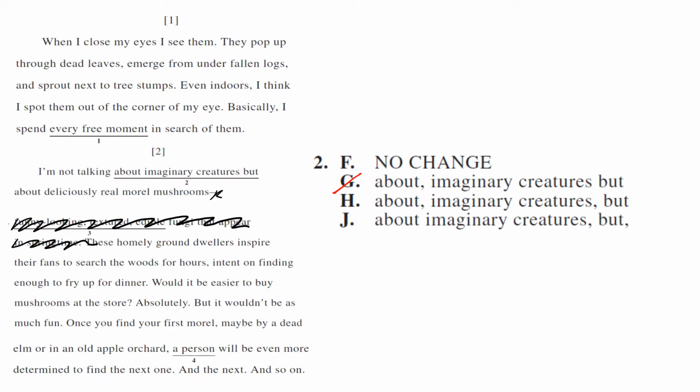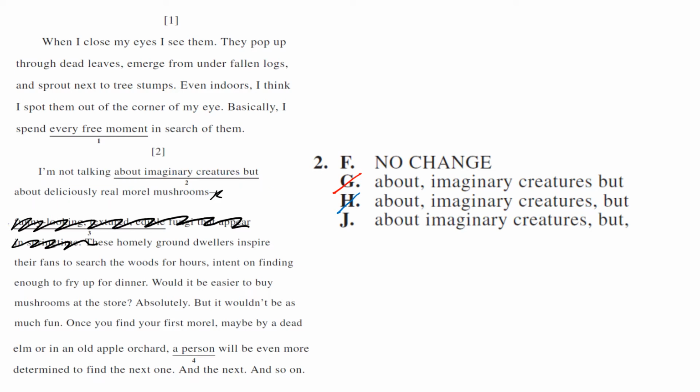Let's look at choice H. We have this comma around about and this comma around creatures. So if we did choice H, it would be taking out imaginary creatures. And so can we read it like that? So let's take out imaginary creatures. I'm not talking about, but about. No, that tells us what we're talking about. So choice H is wrong.